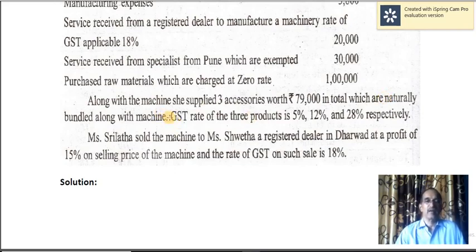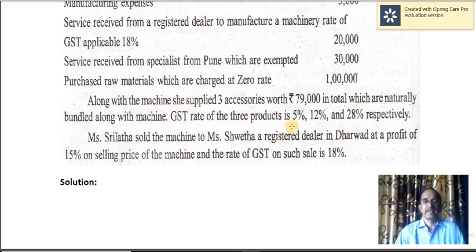For example, when a laptop is supplied, a carry bag is also supplied along with that. They are very closely related to each other. Similarly, when machinery is supplied, installation is also carried out. They are related. So like that, they are naturally bundled, and we call such supply a composite supply.